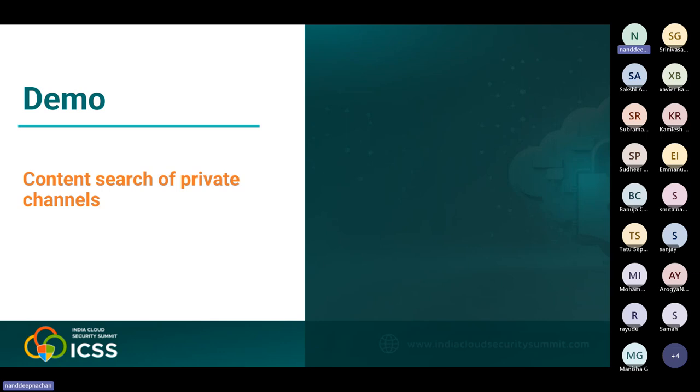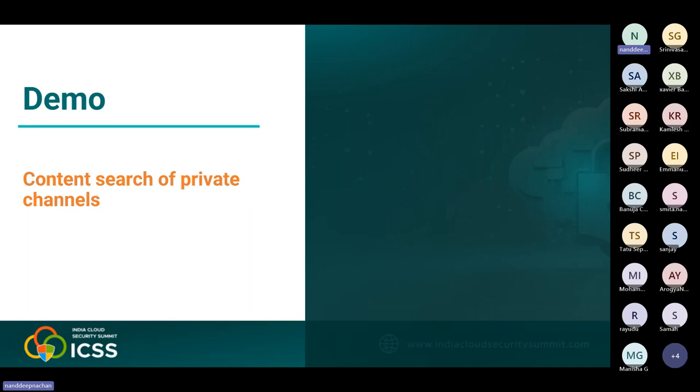So now, let's say, for example, we want to build a search on top of it. So how can we do that? There are multiple aspects with which we will be able to do it. So the first thing is, we need to build a script to identify files and messages in the private channel to include in your content search. For that, we need to first find out which SharePoint site collections are associated with those private channels in that team.